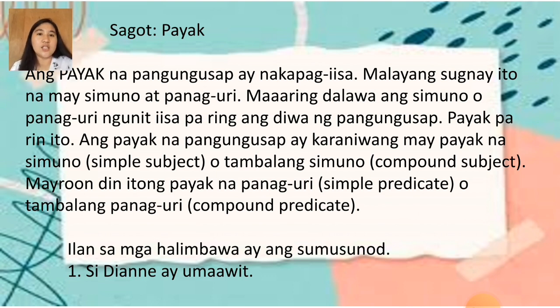Ilan sa mga halimbawa ay ito. Si Dayan ay umaawit. Makikita natin may payak na simuno and compound predicate. So the subject, or the simuno, in the sentence, or in the pangungusap, is Dayan, and the predicate of the sentence is umaawit. So the right answer is payak.